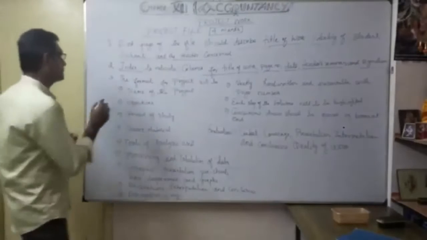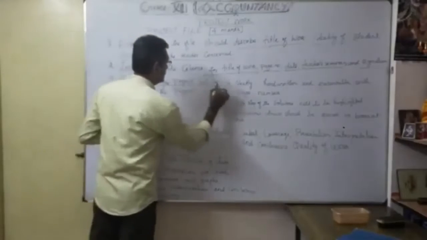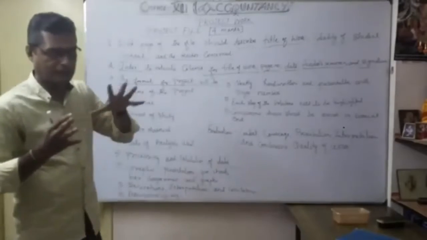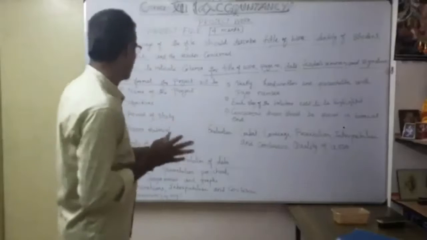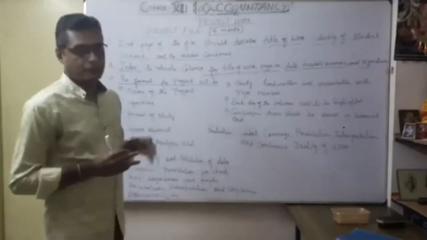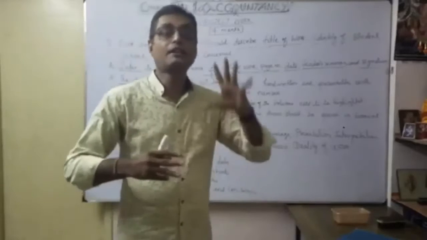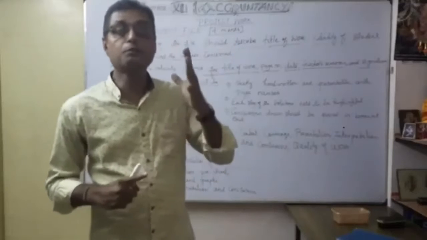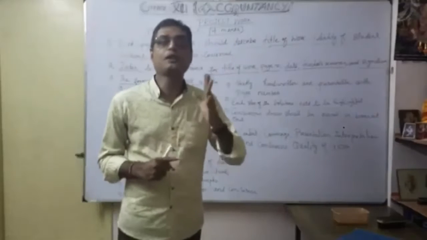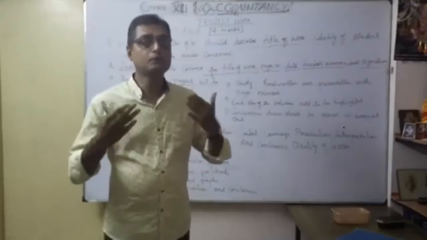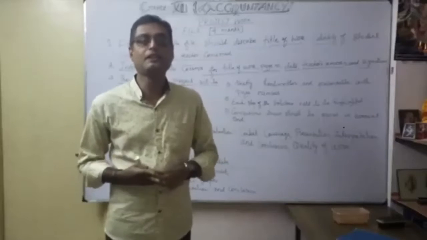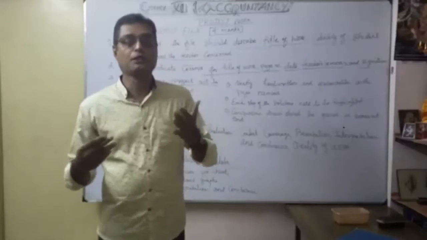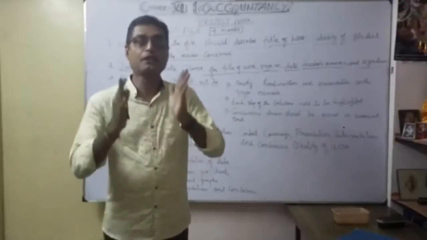Now comes the format of the project, what the format of the project should contain. First is the name of the project. Here you have to choose and identify the project. Once you identify the project, only then can you plan the project. Once you plan the project, you can execute it, isn't it? Thereafter, finally, you can interpret and conclude. Very important: you want to identify the project.